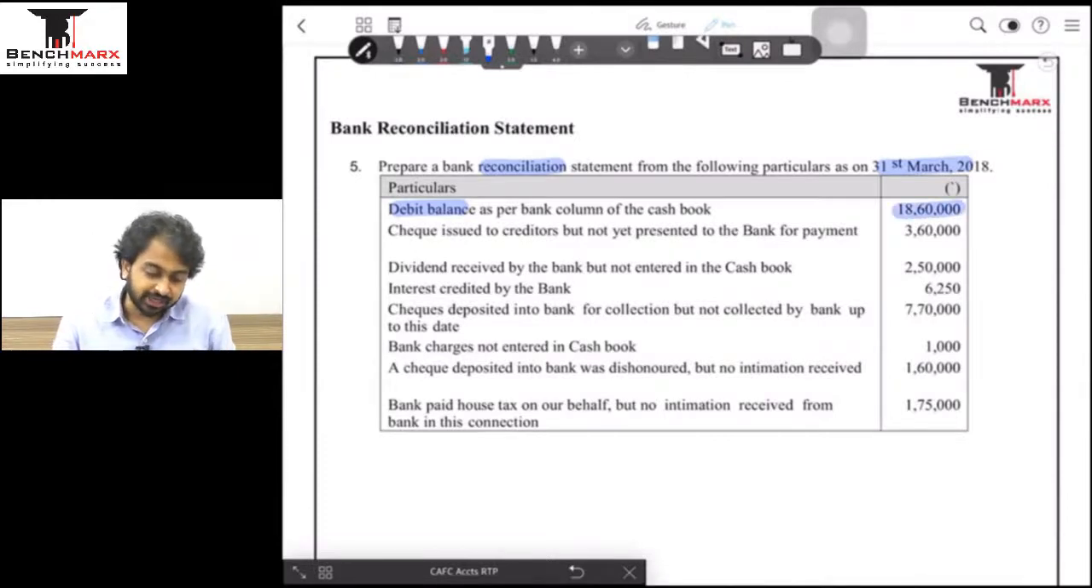That's okay. Check issued to creditors but not presented. What does this mean? I have issued the check. That means I have told my accountant to credit my bank account. He must have done it.